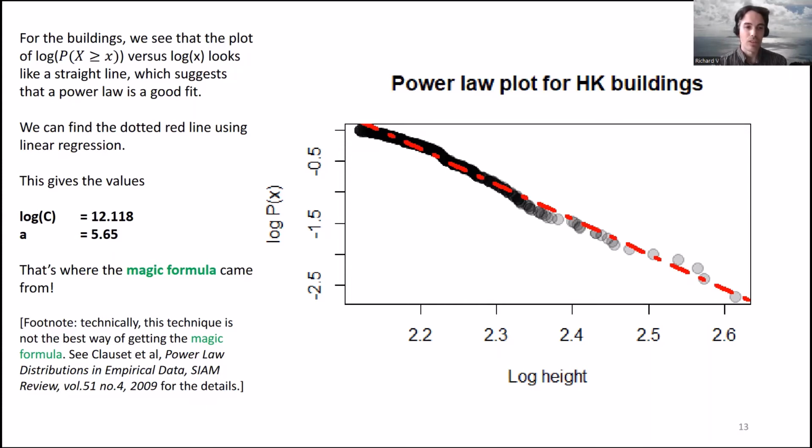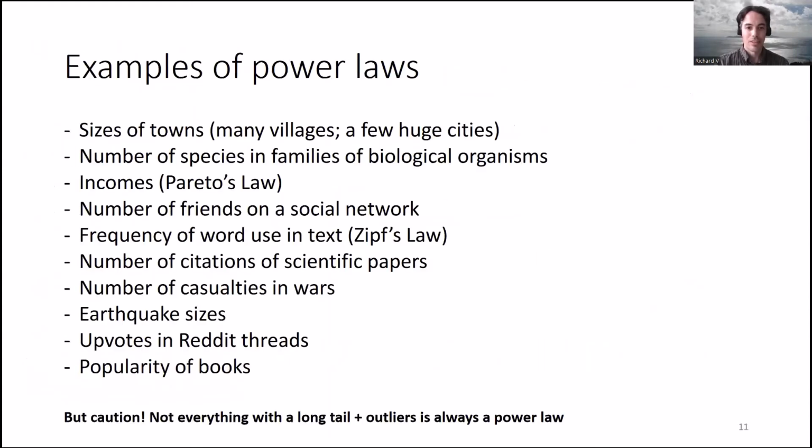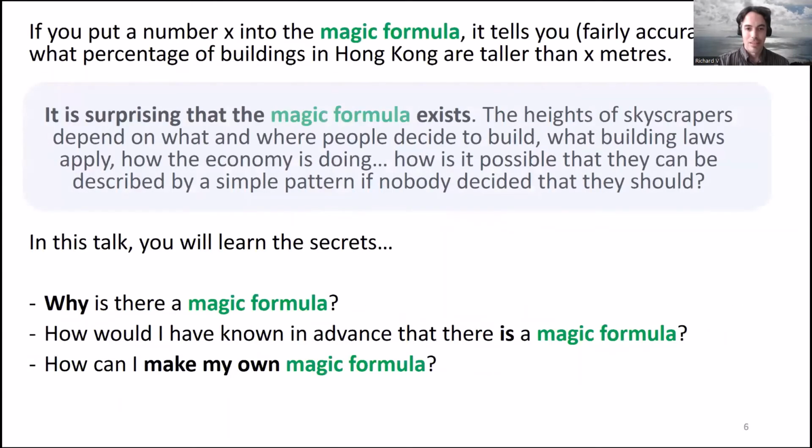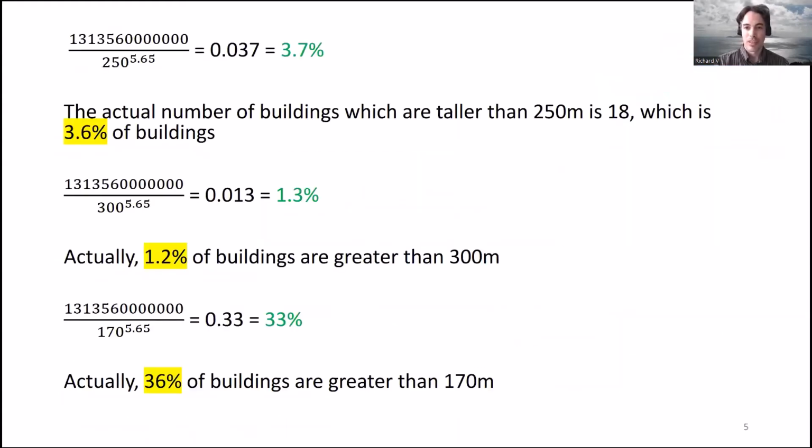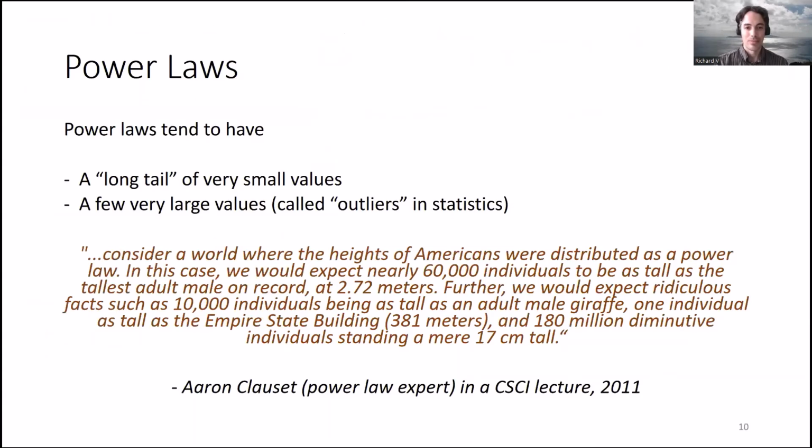So I got log of C is 2.118, and A, the power, is 5.65. And that's how I got the magic formula. So remember the magic formula for the height of buildings. Those numbers in the magic formula that looked very mysterious at the beginning are actually coming from this straight line that I fitted to the data.